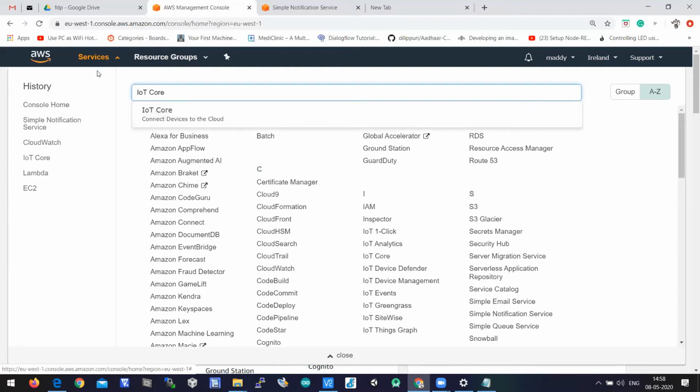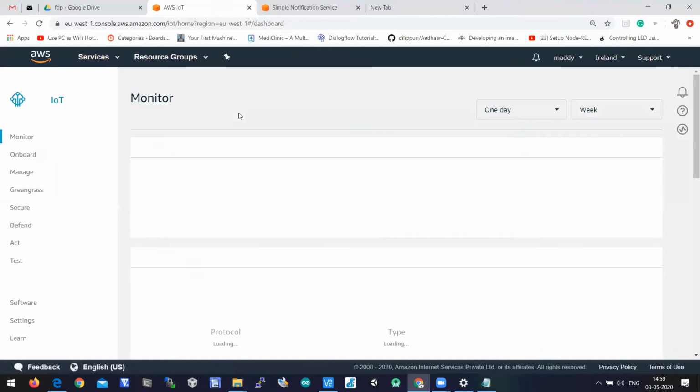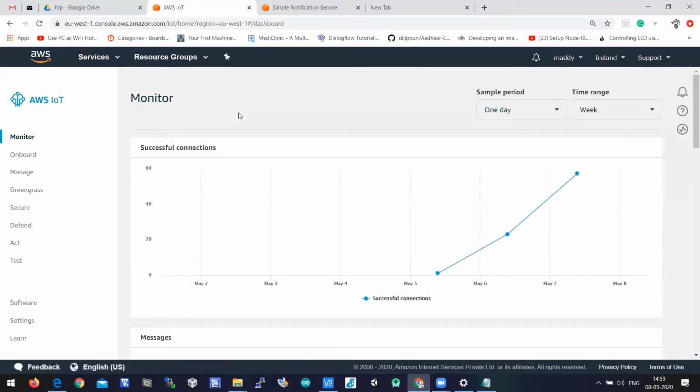When you click on Services, you get a search bar to search for a service, and you can search for IoT Core. I'm just clicking on IoT Core. Then the IoT Core console will open.